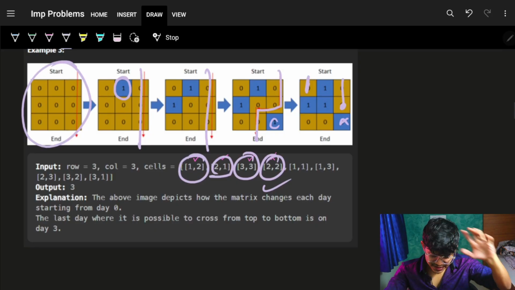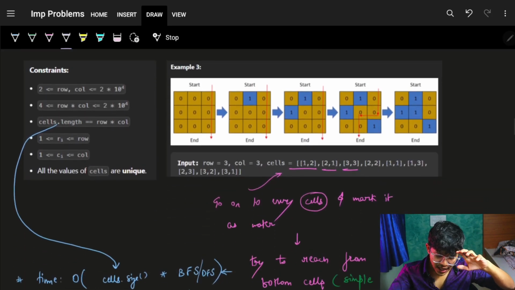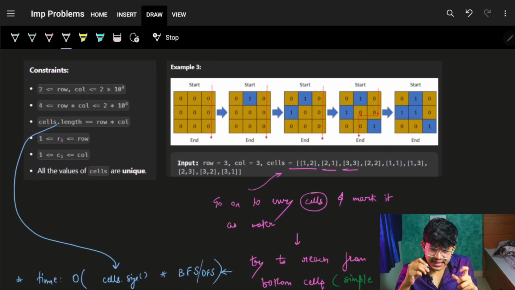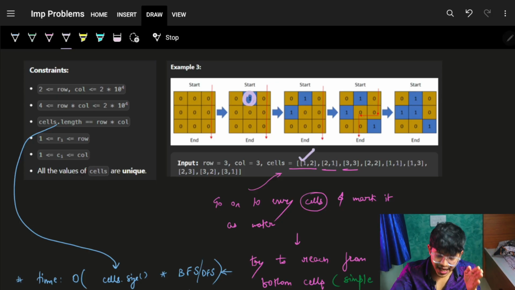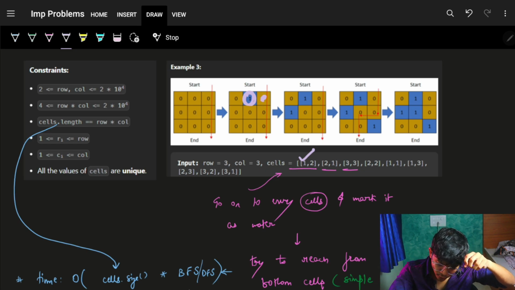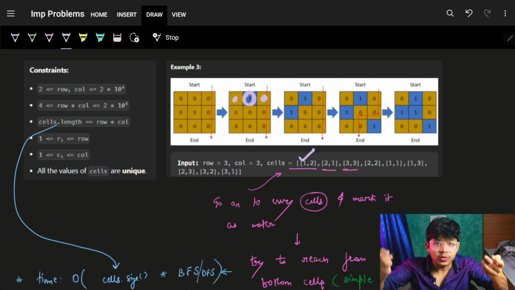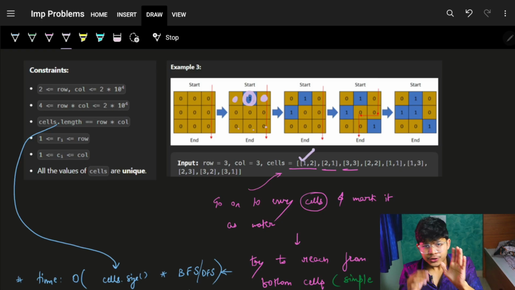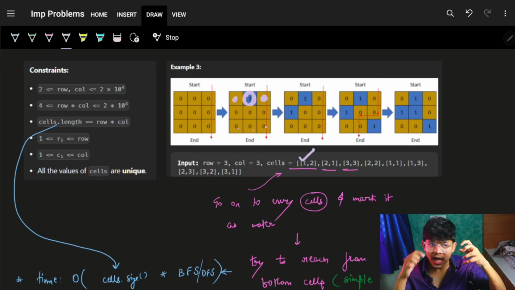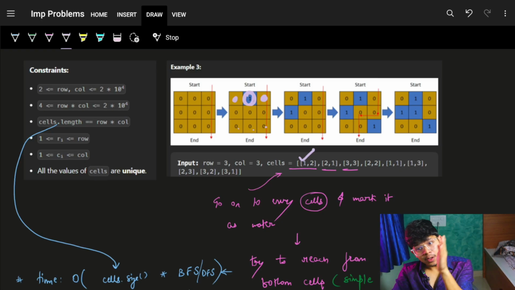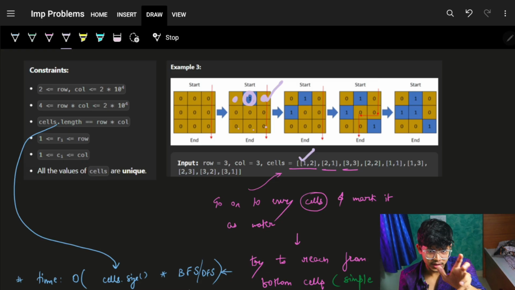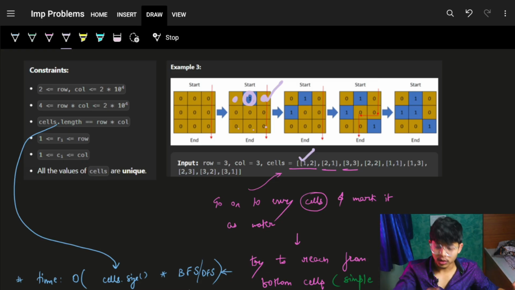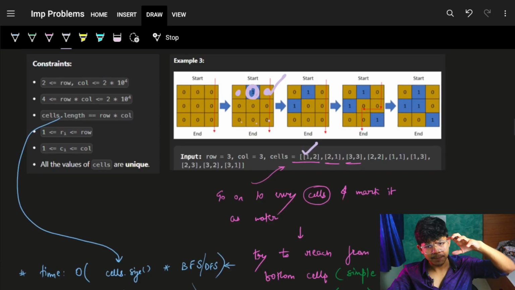So one thing we could easily see is that I simply go to every cell, place it as water, and then try to go from any of the top cells and ultimately reach any of the bottom cells. If I break this problem down, one part is to start from the top cells and try to reach the bottom cells by only visiting land and not visiting water.